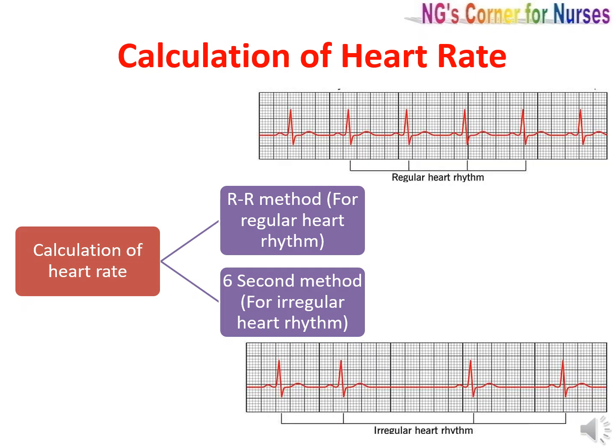Now what is heart rhythm? An ECG records the heart's electrical signals which control its contractions. Rhythm describes the regularity and origin of these signals, whether the beats occur at consistent intervals or not. If it is in consistent intervals, then the heart rhythm is regular. And if they are spaced irregularly, that means the rhythm is irregular.